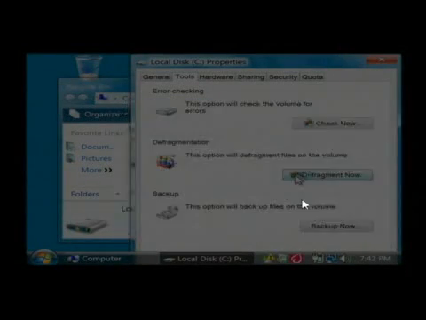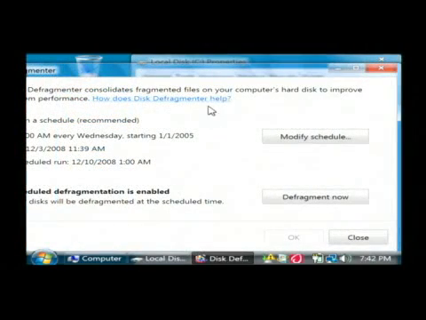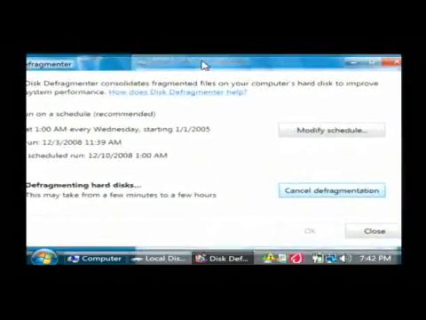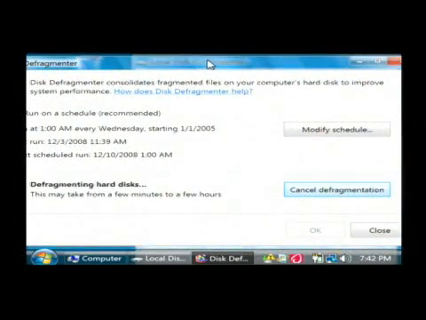Once again, you have to be an admin. And again, we want to click Defragment Now. This is going to scan through your hard drive and put files together that should be together. That way they will load faster.